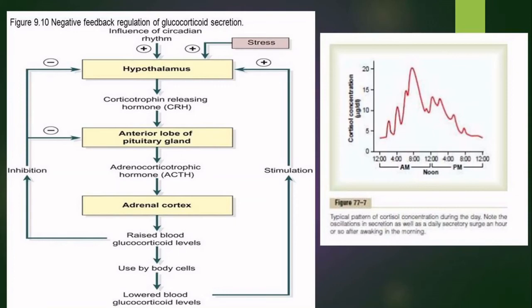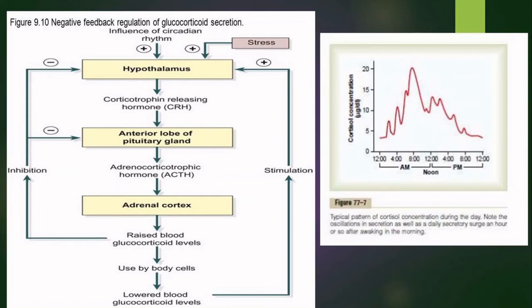So the glucocorticoids are secreted by a negative feedback regulation, which is mediated by the hypothalamus, and the hypothalamus releases what is known as the corticotropin releasing hormone, or the CRH. The CRH released from the hypothalamus is influenced by the circadian rhythm, so that in the daytime it is activated and at night time it is deactivated.